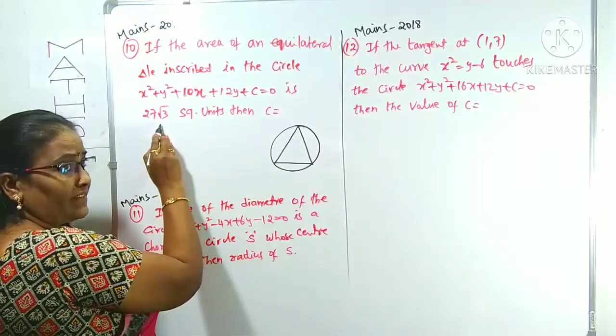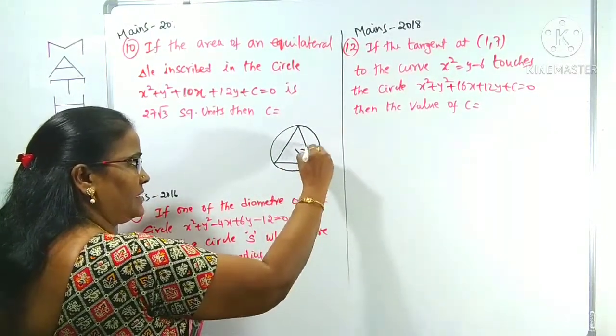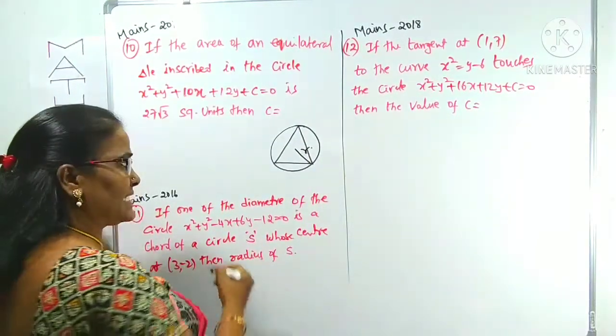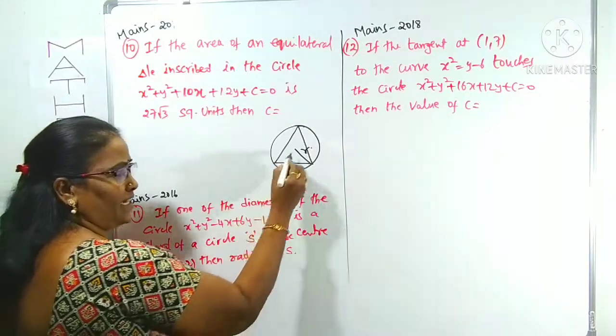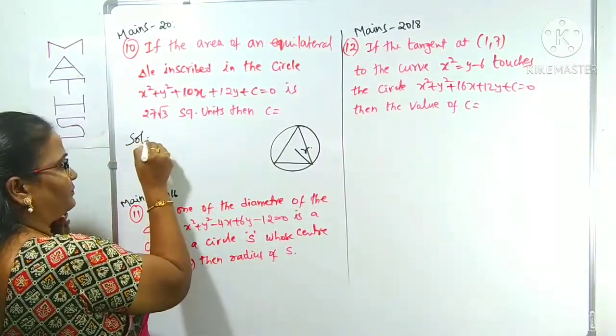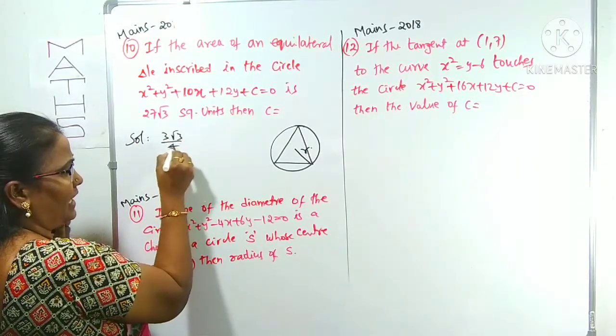Its area is given as 27 root 3. If the radius of this circle is r, you have to know one tip: the area of an equilateral triangle inscribed in a circle of radius r is 3 root 3 by 4 r square.